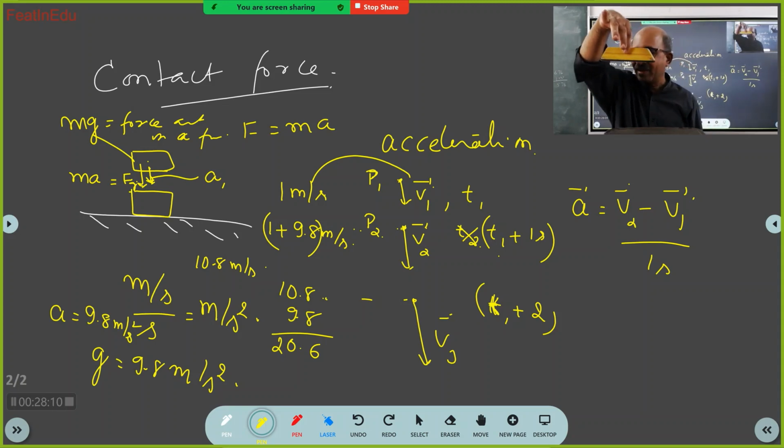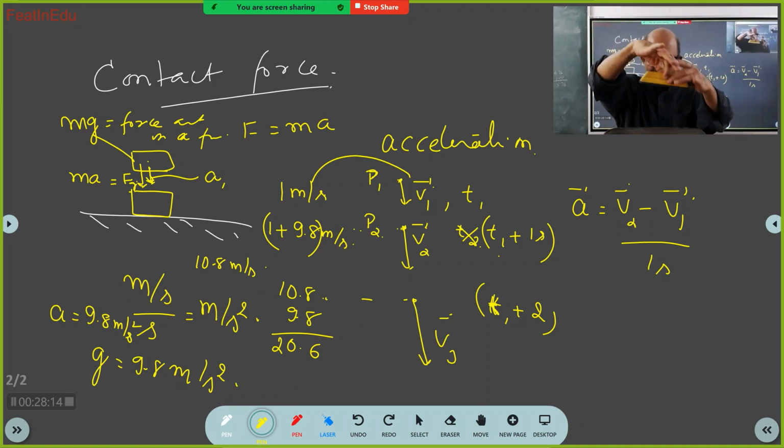Gravitational force and normal force. Gravitational force is acting. One force is gravitational force.